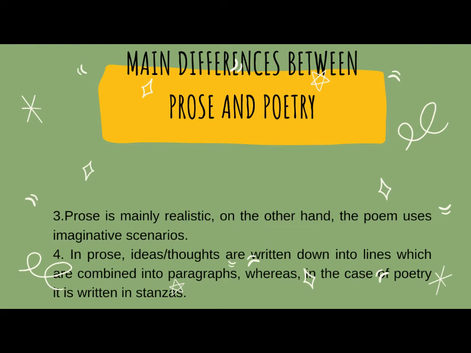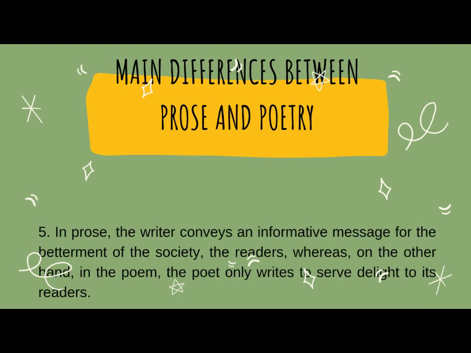Number 4. In prose, ideas, thoughts are written down into lines which are combined into paragraphs, whereas in the case of poetry, it is written in stanzas. Number 5. In prose, the writer conveys an informative message for the betterment of the society, the readers, whereas on the other hand, in the poem, the poet only writes to serve delight to its readers.